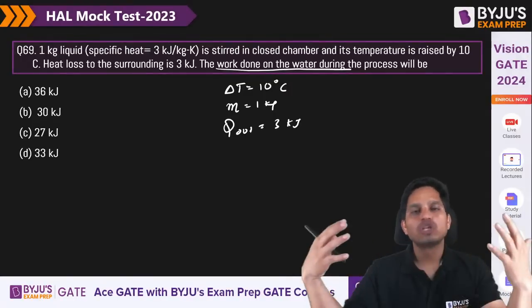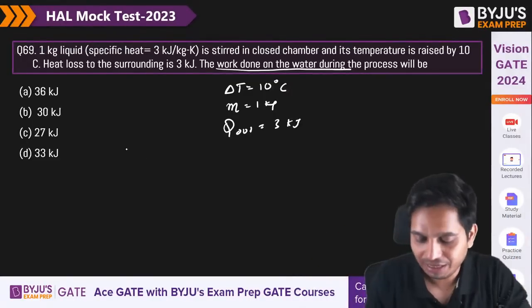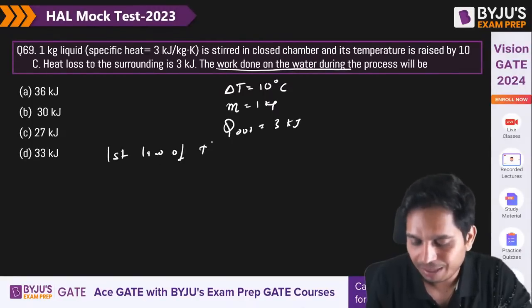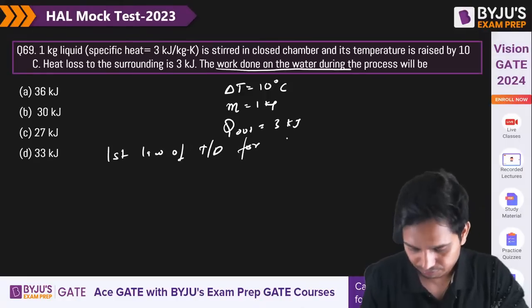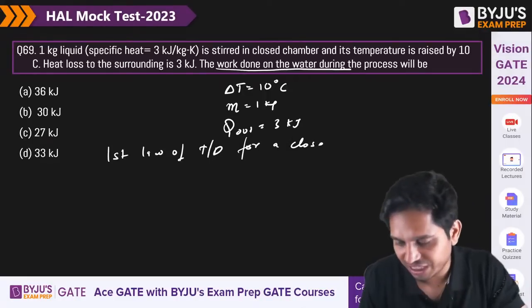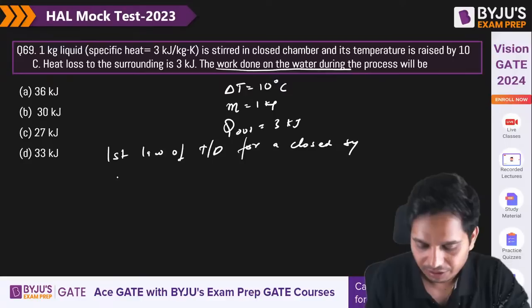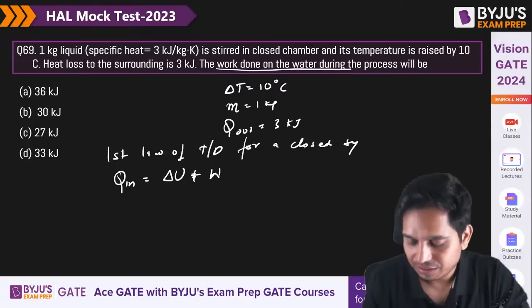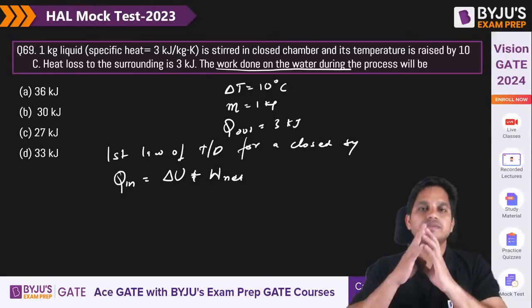So we have a closed chamber and there is a process that is happening, and we know that the first law of thermodynamics for a closed system is Q in is equal to dU plus net work output.